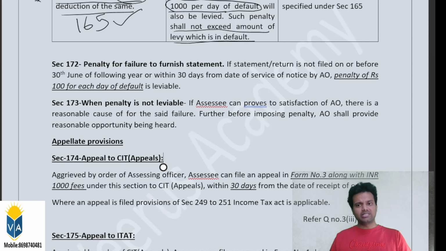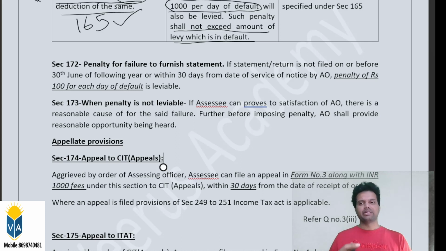Now, once he has missed the timeline of 30th June, if he wants to file the return within these 2 years, will he be able to file the return free of cost? Are there any non-compliance consequences? Yes, there are consequences. To bring discipline to file the return on or before 30th June, this provision was introduced. Section 172 says that if we have not filed the return on or before 30th June of the following year, then when the SSC is filing the return, he has to pay 100 rupees per day of default.